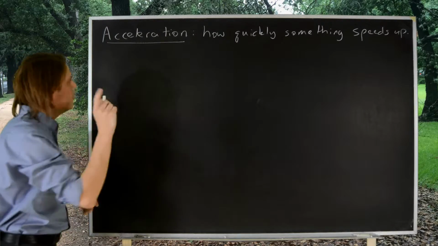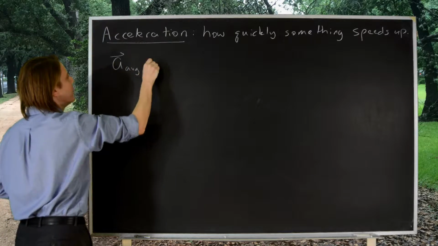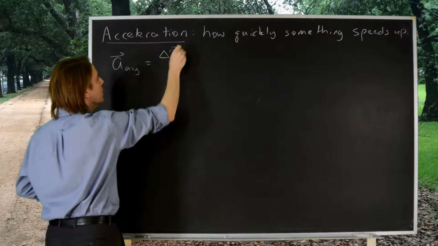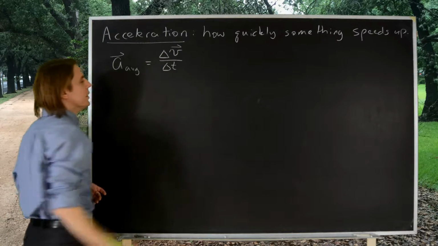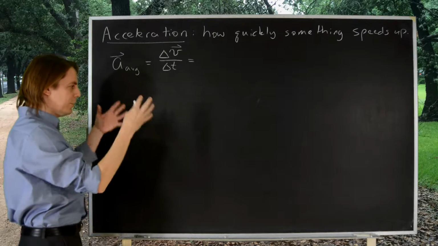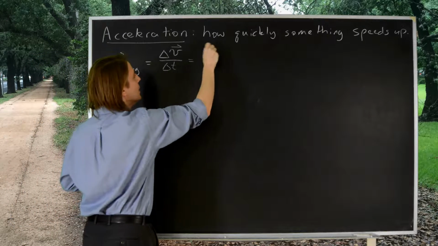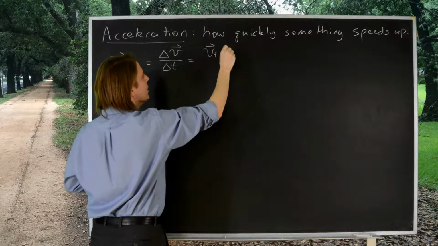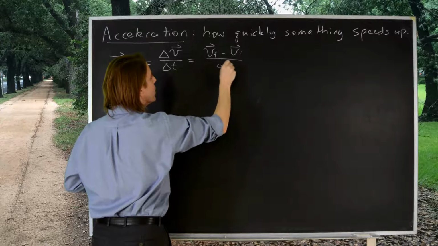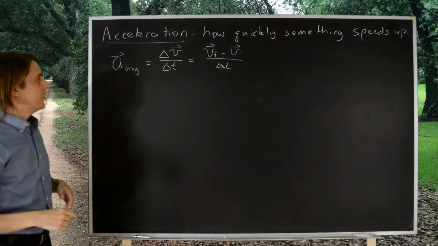But mathematically, you could define the average acceleration as the change in the velocity, delta v, over delta t. To get a little more specific, you know that for averages it's always a period of time, and you just care about the initial and the final. So you could say it's the final velocity minus the initial velocity over delta t, where those are instantaneous velocities at those times.